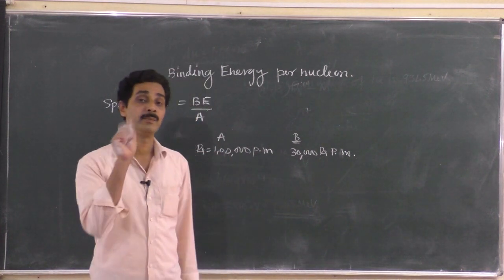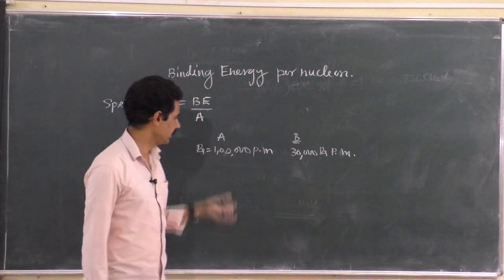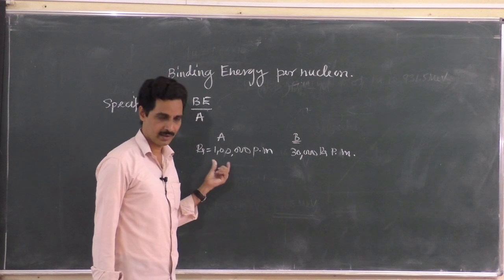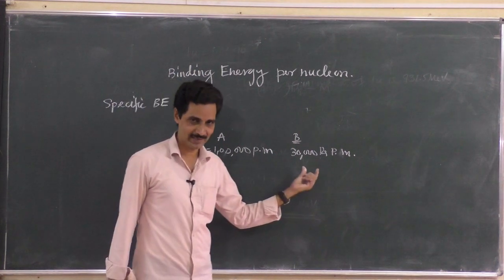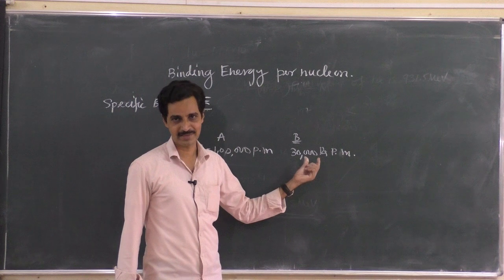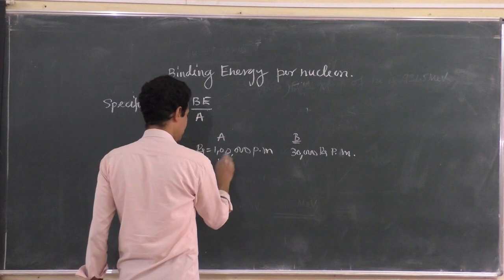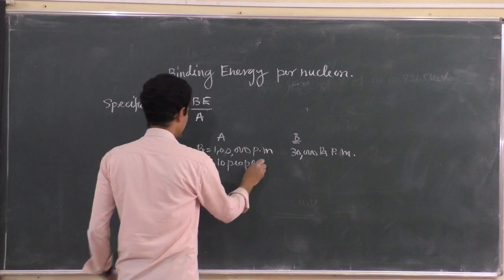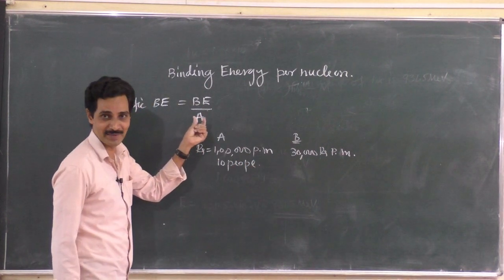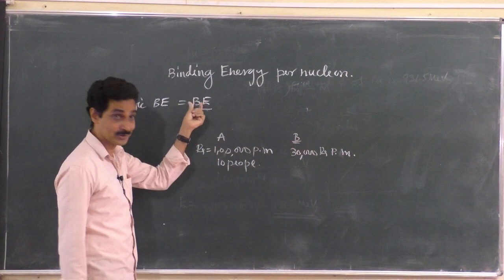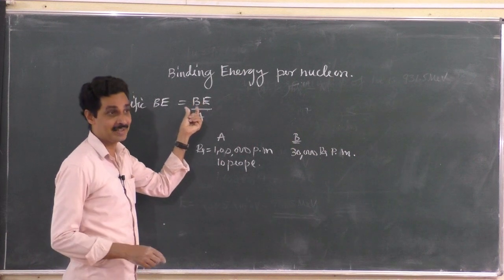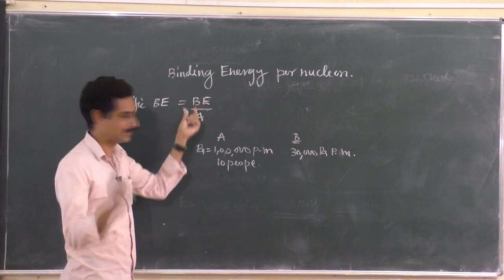You should have one more important piece of data, that is, how many people are there in the house of person A, how many people are there in the house of person B. Let us imagine that person A has 10 people in his house. That's why I have divided it by the mass number, right? How many people are enjoying this total binding energy? That is very important. If more people are enjoying it, that person will be poor.